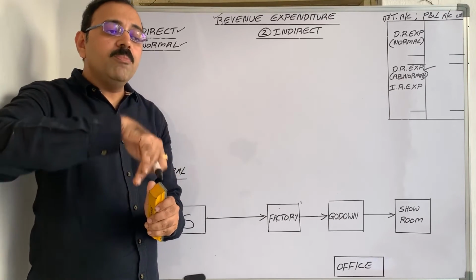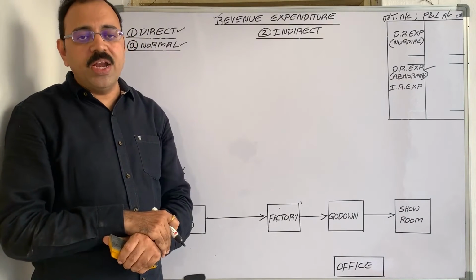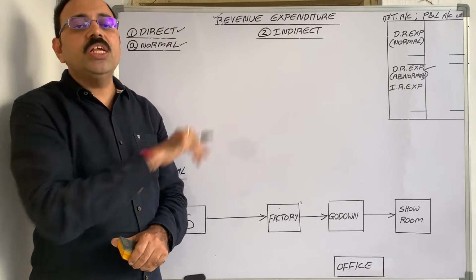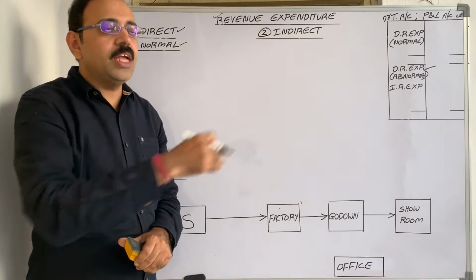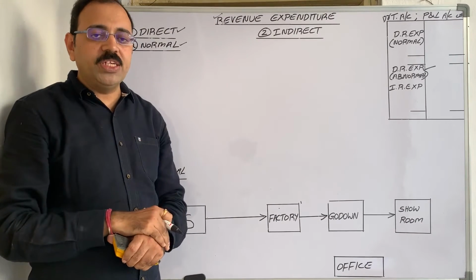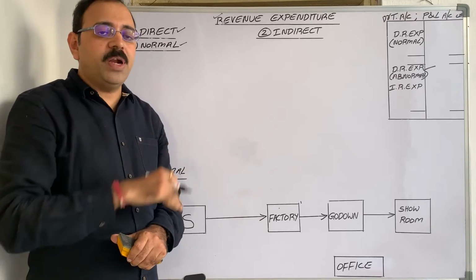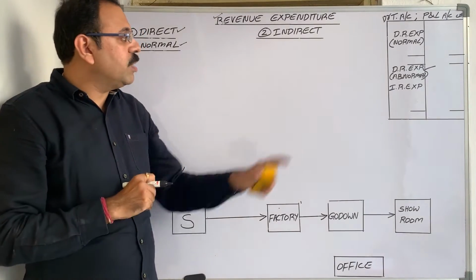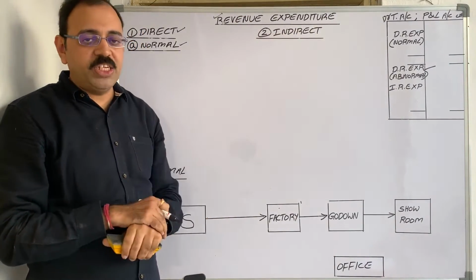And after bringing that product to saleable condition, if any expenditure is paid, for example selling expenditure, distribution expenditure, financial expenditure, maintenance expenditure, that expenditure comes under indirect expenditure.